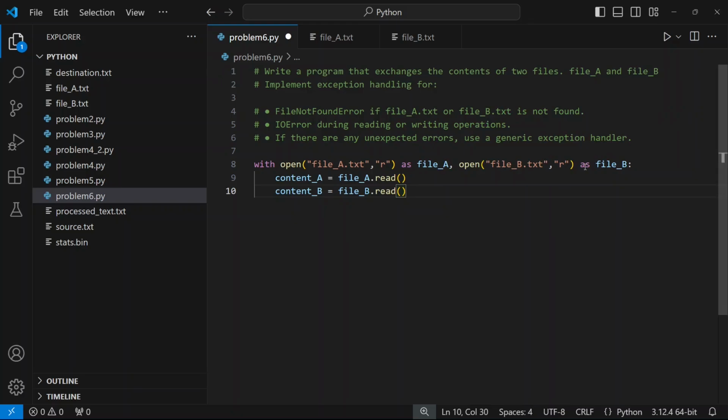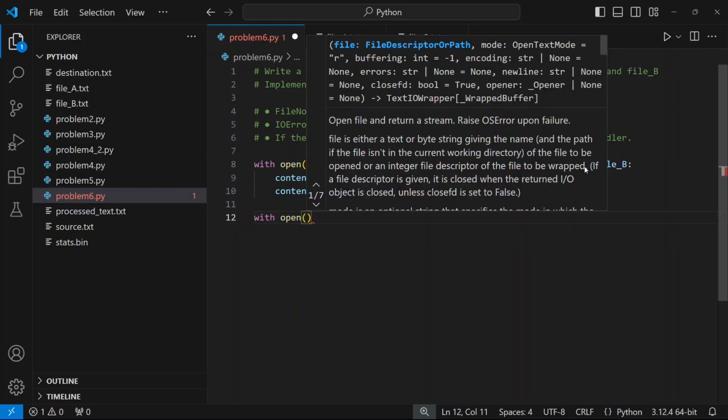Okay. Since we have seen a lot of problems in this playlist from the beginning, I'm not printing the content A and content B right now because I'm sure that the contents will be read properly in content A and content B. So I'm simply doing the next step, that is with open.